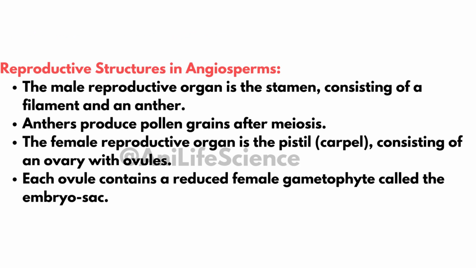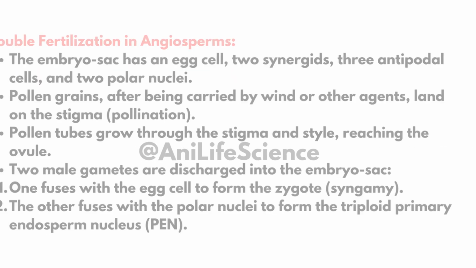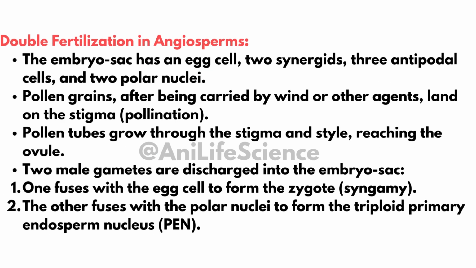Reproductive structures in angiosperms. The male organ, the stamen, is composed of a filament and anther. Anthers produce pollen grains via meiosis. The female organ, the pistil, includes an ovary with ovules. Ovules contain the embryo sac. Double fertilization in angiosperms. The embryo sac contains an egg cell, 2 synergids, 3 antipodal cells, and 2 polar nuclei.